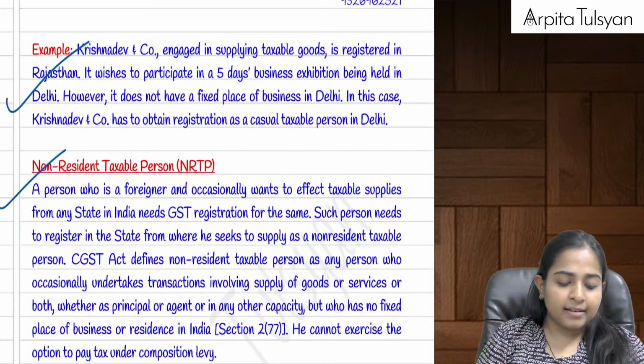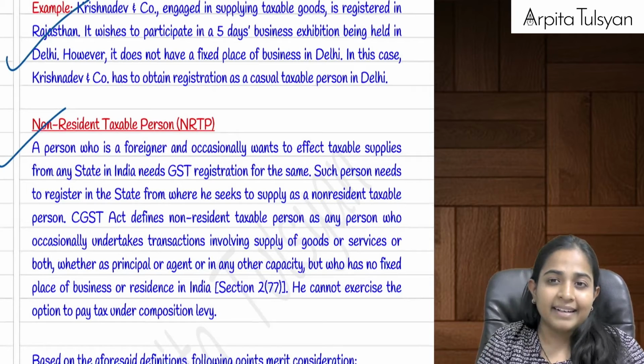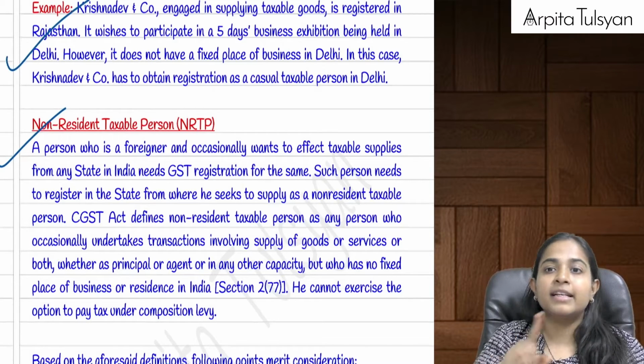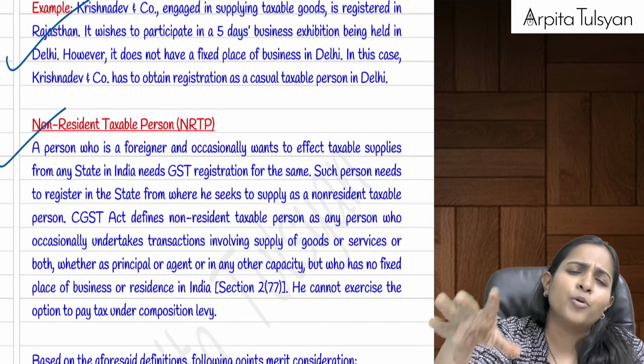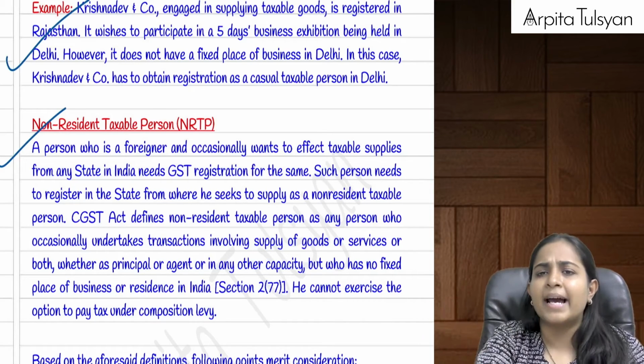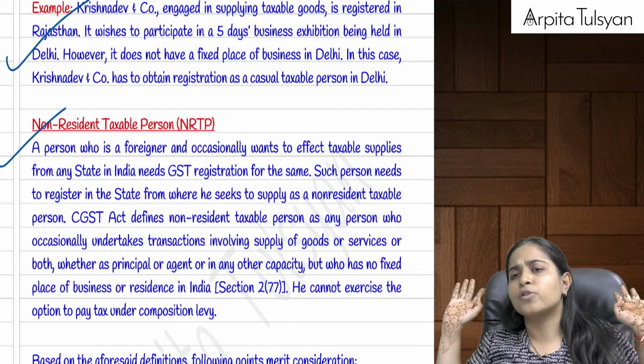And similarly NRTP is a person who is coming from the other country, who does not have a place of business in India, who does not have a fixed residence also here in India, but he wants to come to India and do supply of goods or services here in India, whether or not in course or furtherance of business.